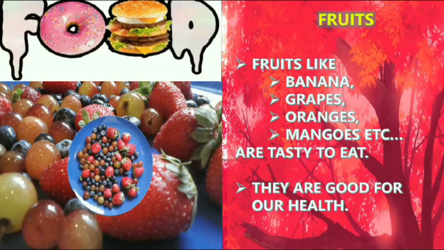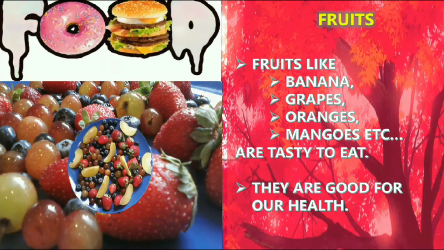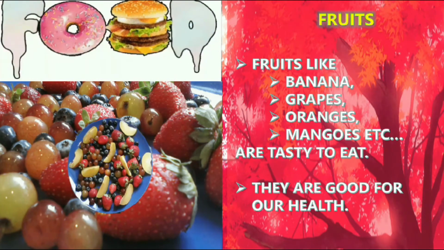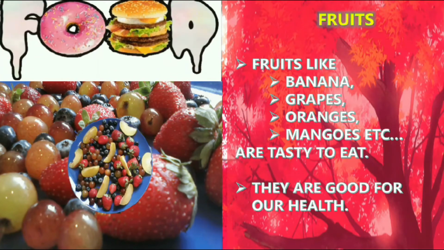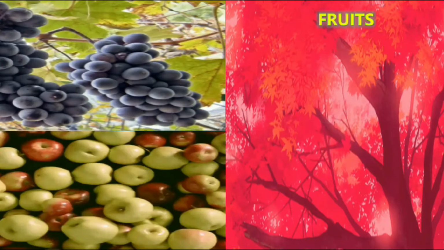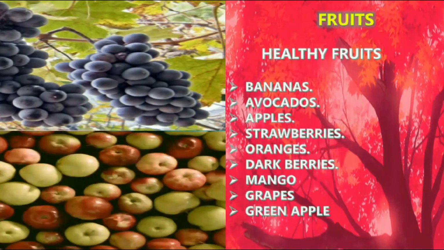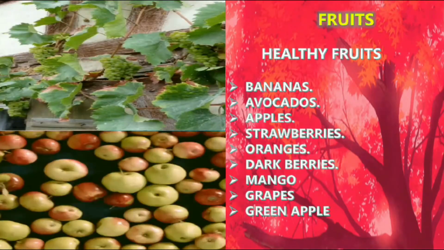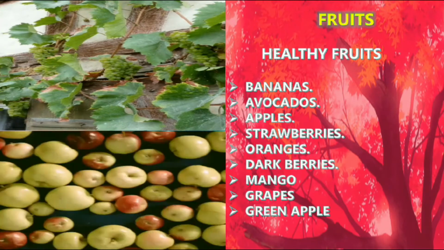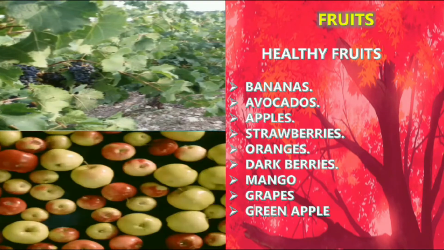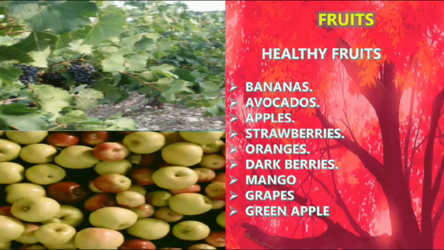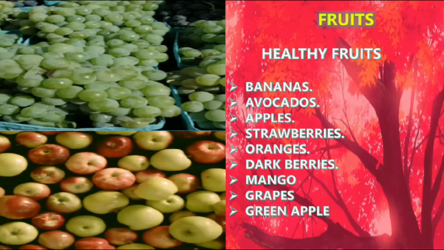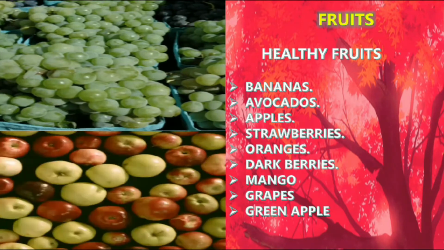Fruits. Fruits like banana, grapes, oranges, mangoes, etc. are tasty to eat. They are good for our health. Like vegetables, fruit is also good for our health. Healthy fruits: bananas, avocados, apples, strawberries, oranges, dark berries, mango, grapes, green apple. So these are the healthy fruits that we can eat.